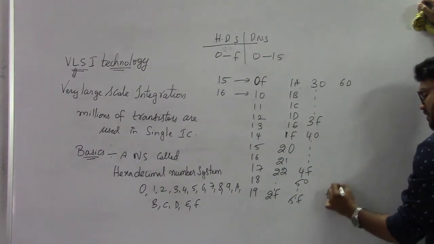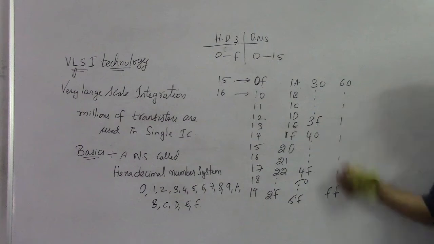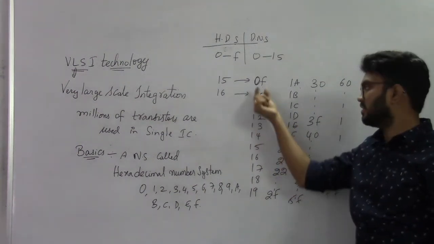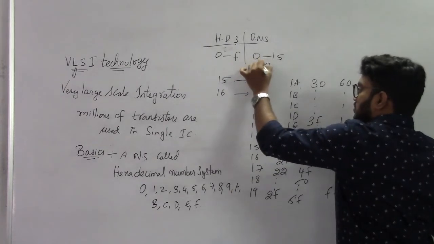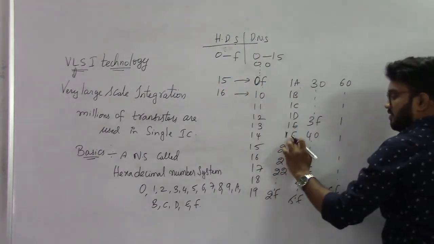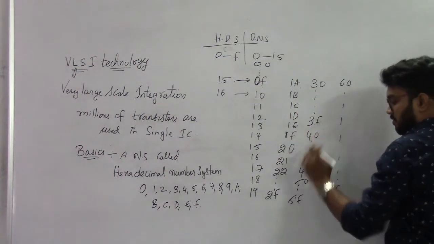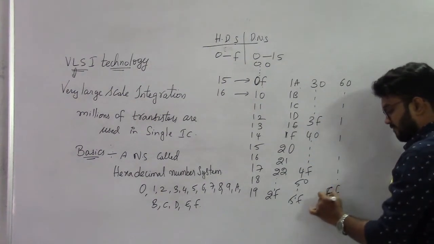At the end, the last one is F. So these are the hexadecimal numbers. If you take two digits at a time, the starting one is 00 to 0F, 10 to 1F, 20 to 2F, 30 to 3F, 40 to 4F, 50 to 5F, and like that, the last one is FF.